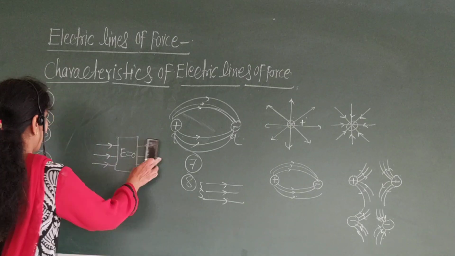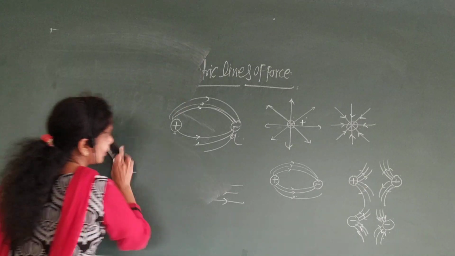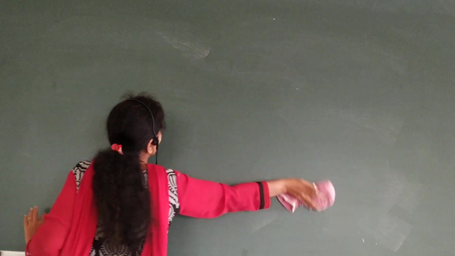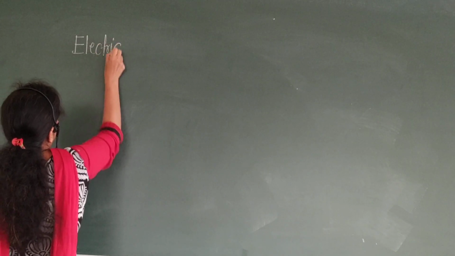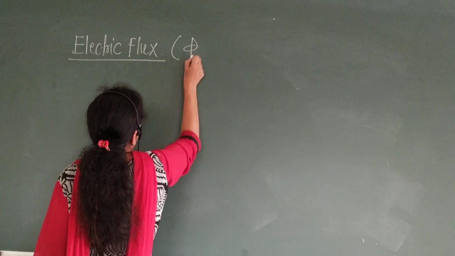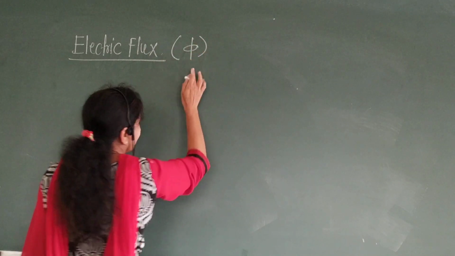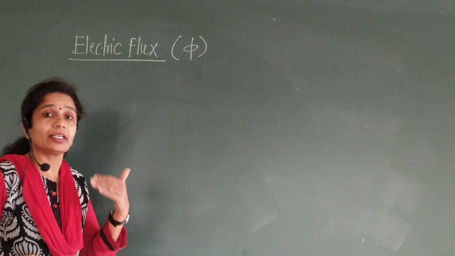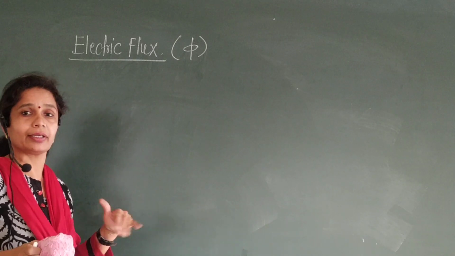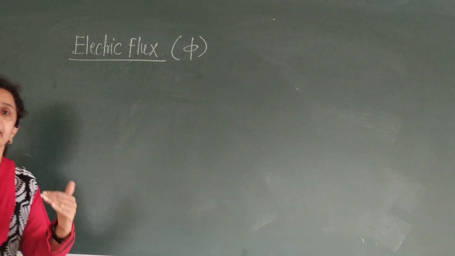Then the last concept of this chapter is electric flux. It is denoted by this symbol, phi. Each and every physical quantity has some symbol. So force is denoted by F, electric field is denoted by E. Similarly, electric flux is denoted by the letter phi.